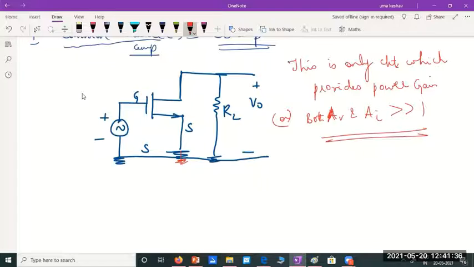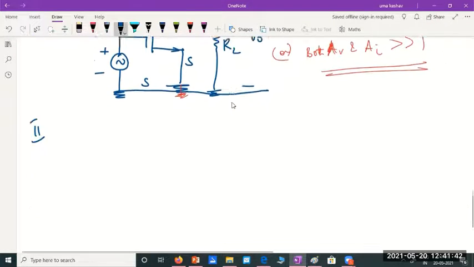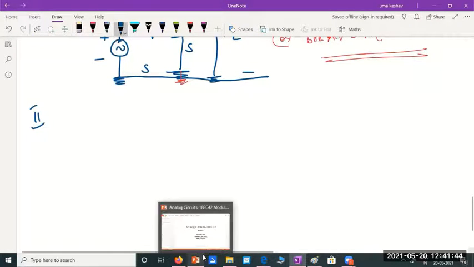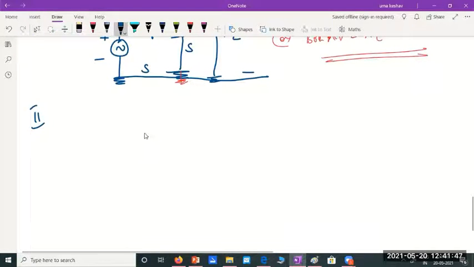Okay. So next one, we'll be studying this in detail. We are going to analyze this circuit only first. The next one would be what? Common gate